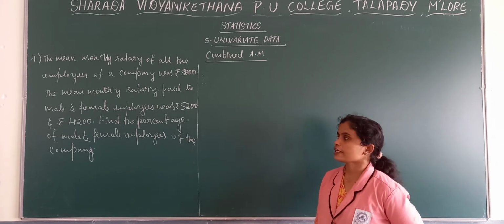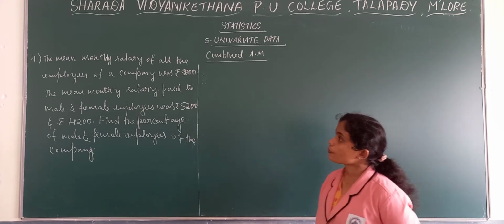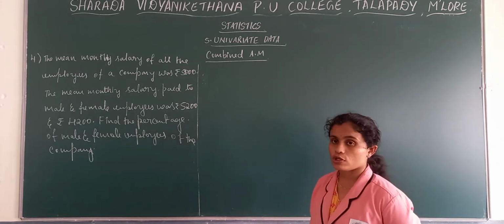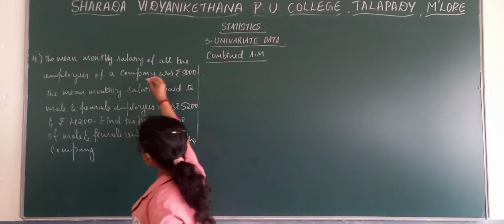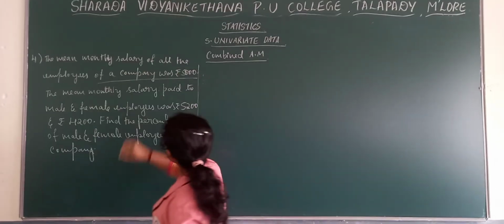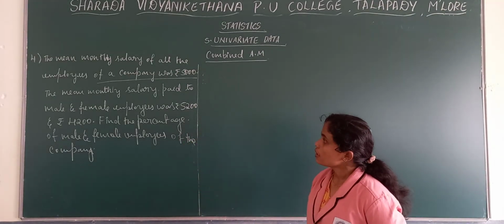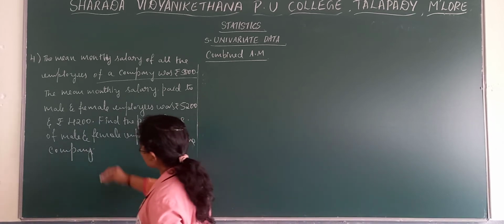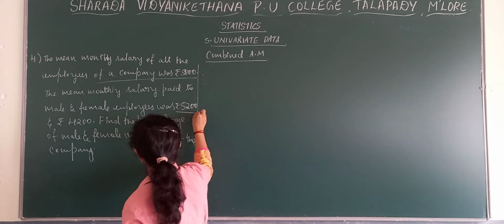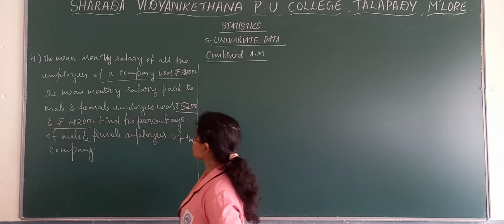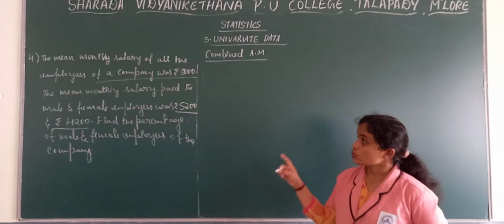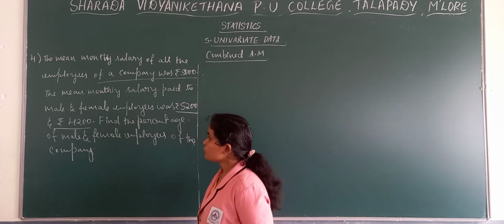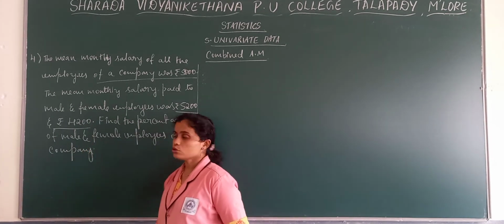Now we'll see some other kind of problem. Now here, go through the problem. The mean monthly salary of all the employees of a company was 5,000. They have mentioned the words all the employees of the company, that is 5,000. The mean monthly salary paid to male and female employees was 5,200 and 4,200 respectively. So for male employees, mean wages is 5,200 and for female employees it is 4,200.